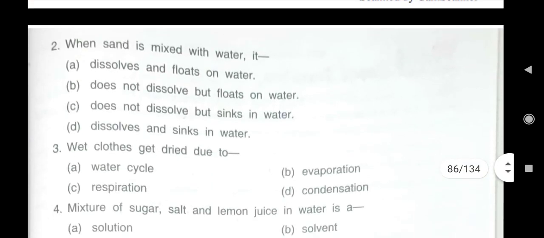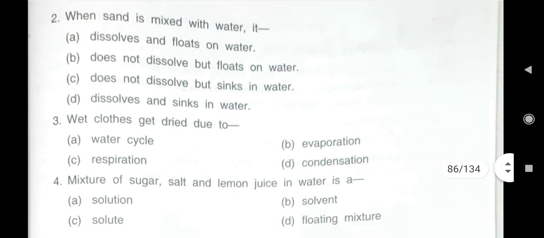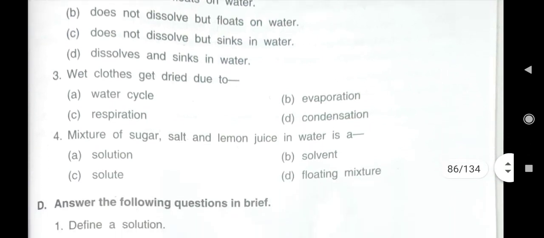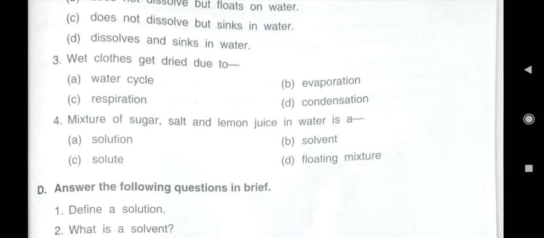Then second: when sand is mixed with water, what happens? It dissolves and floats on water. Is it correct? No. Sand doesn't dissolve in water, but it sinks down. It doesn't float either. Second statement: does not dissolve but floats on water. Sand does not dissolve, that is correct, but it doesn't float. It sinks down. Third one: does not dissolve but sinks in water. Yes, this statement C is correct in the second option. Fourth one was: dissolves and sinks in water.